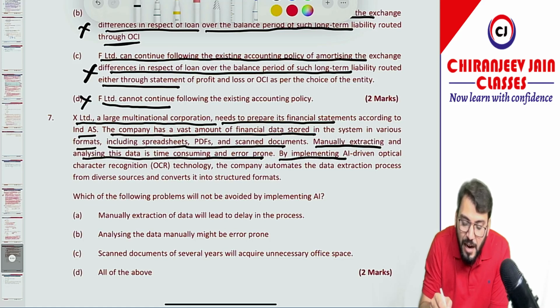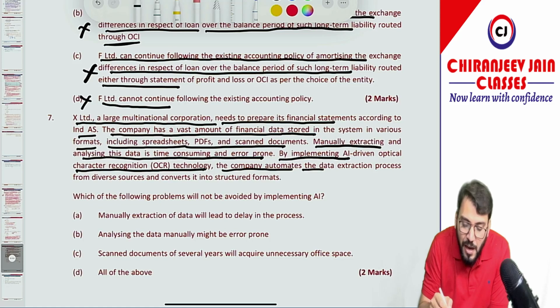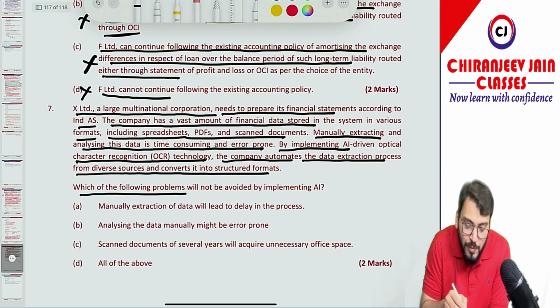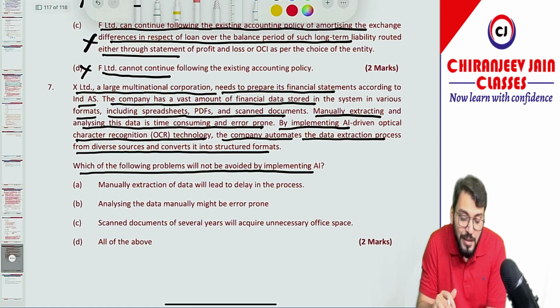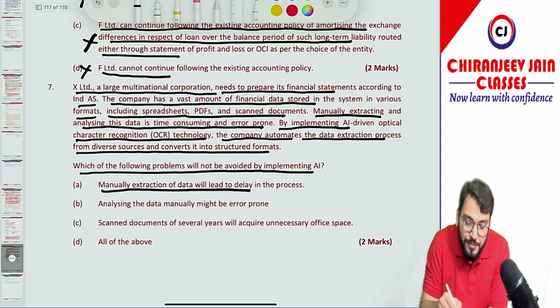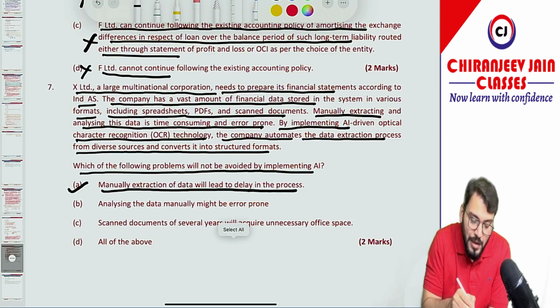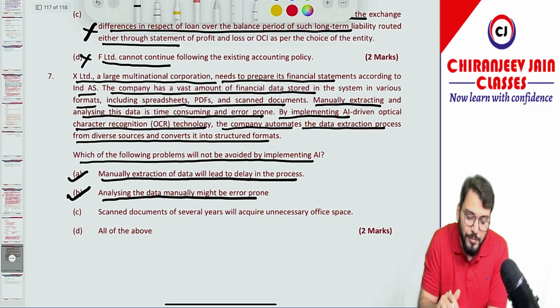By implementing AI-driven optical character recognition technology, the company automates the data extraction process from diverse sources and converts it into a structured format. Which of the following problems will not be avoided by implementing AI? That is what we need to find out. Manual extraction of data will lead to delay in the process. Of course, AI will overcome this. Analyzing the data manually might be error prone. Of course, AI will overcome this.